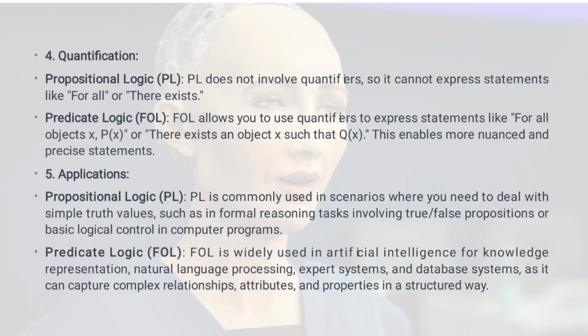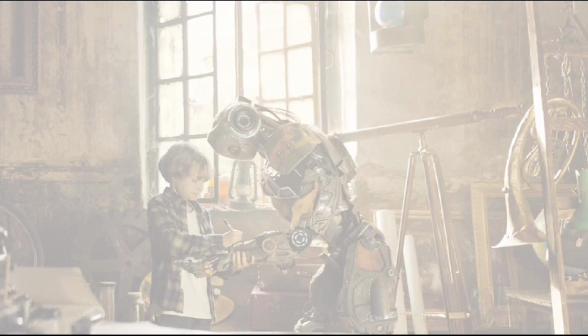Predicate logic also involves functions and quantified variables in its syntax, but the syntax of propositional logic is very simple, involving only the logical connectives.